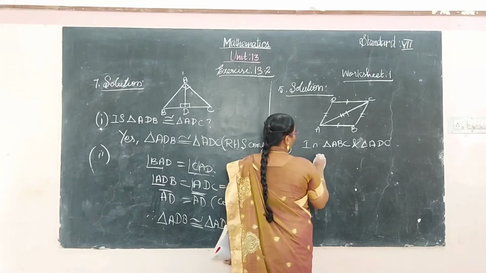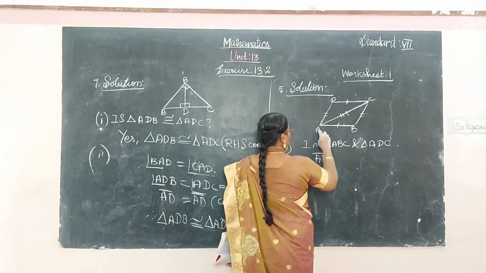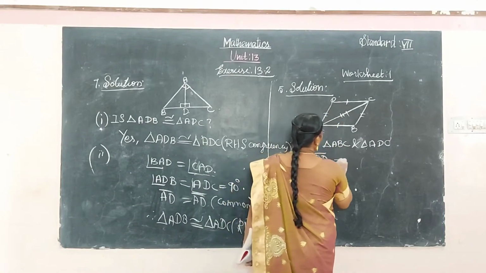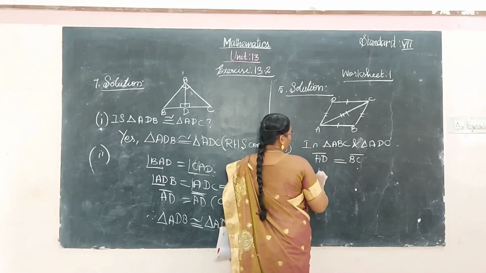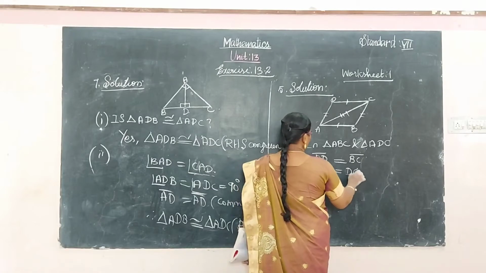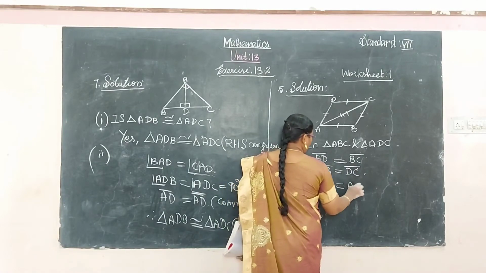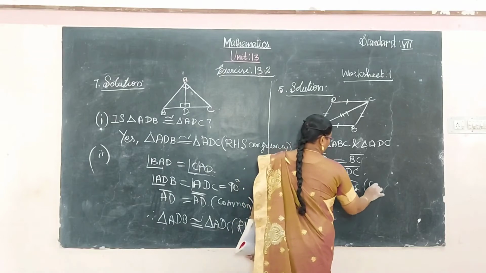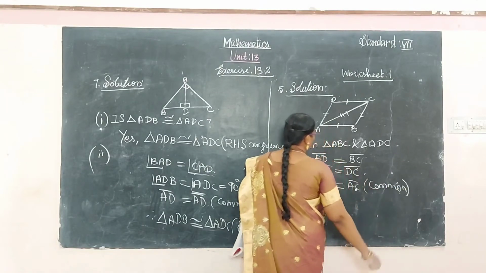The side AD is equal to BC, and the side AB is equal to DC, and AC is common for both triangles.